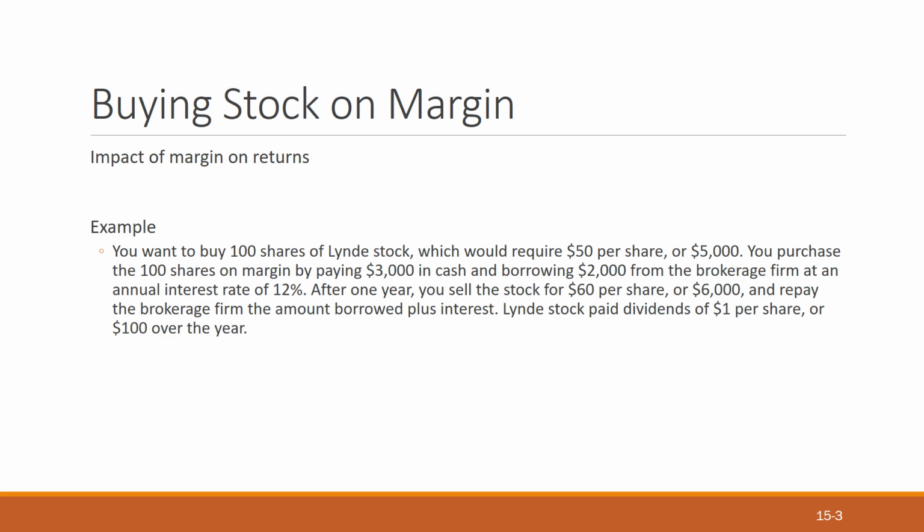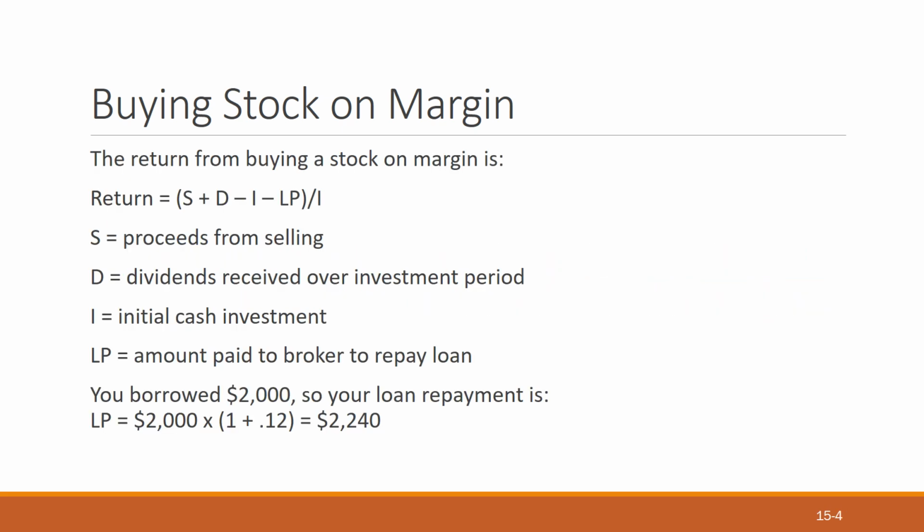So this $1 per share will be calculated in this numerical on the margin basis. This is the formula. Return for buying a stock on margin is equal to (S plus D minus I minus LP) divided by I. S is proceeds from selling, D is dividend received over the investment period, I is the initial cash investment, and LP is the amount paid to the broker on repayment of the loan.